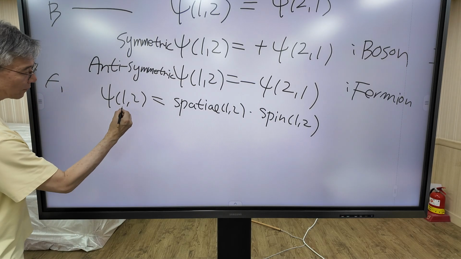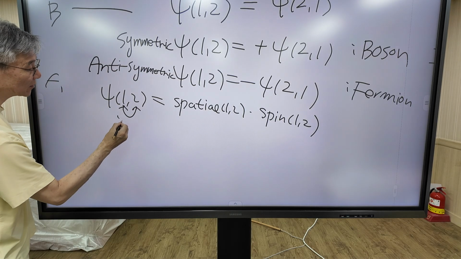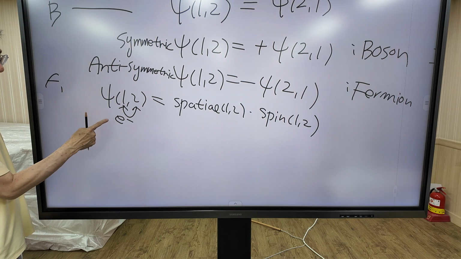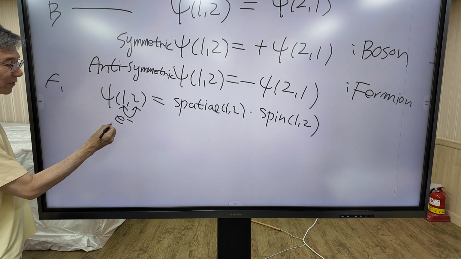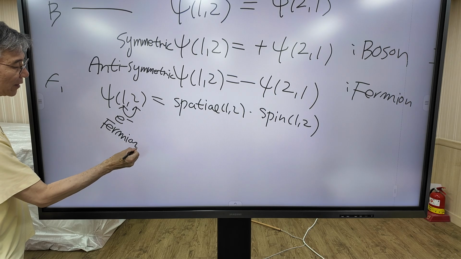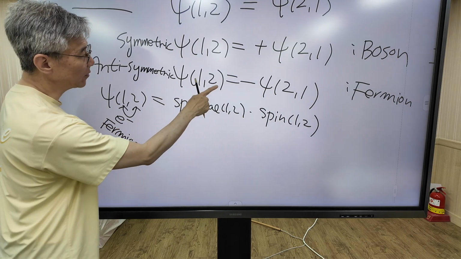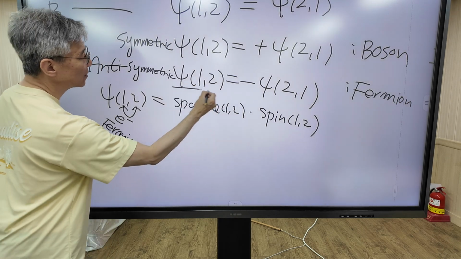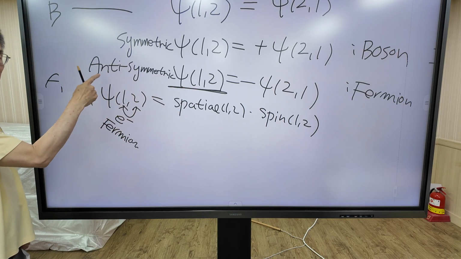And if 1 and 2 refer to electrons, the electron is a fermion. And as I said before, fermion must satisfy this condition.